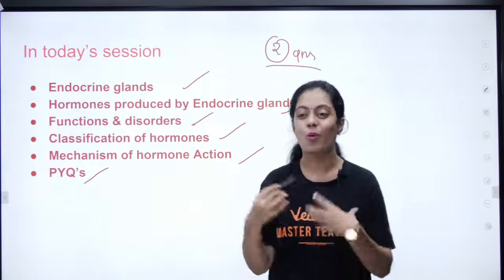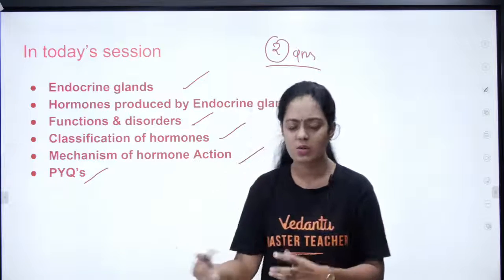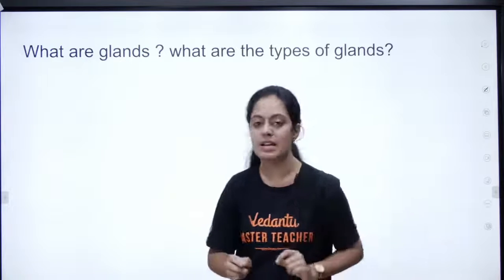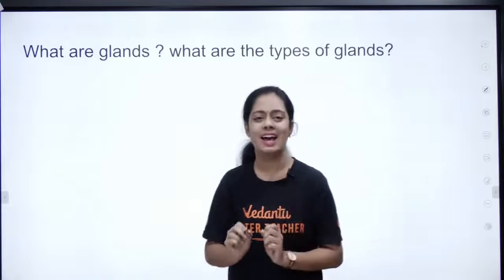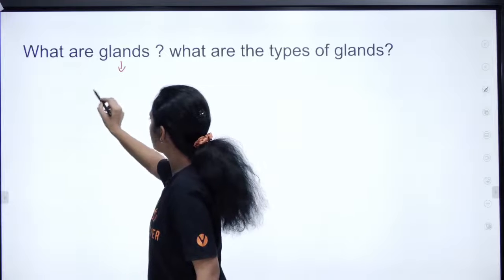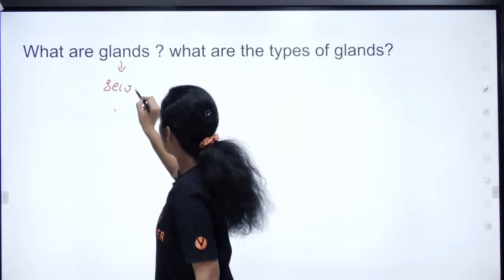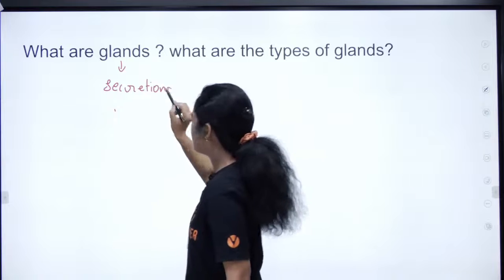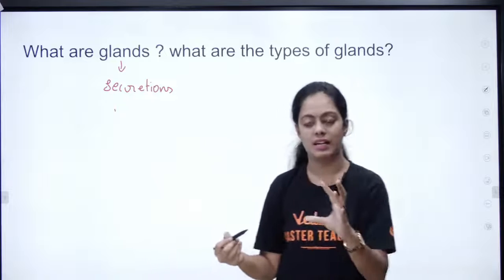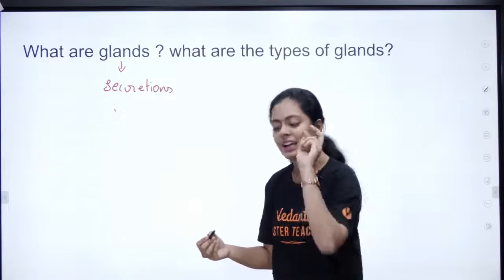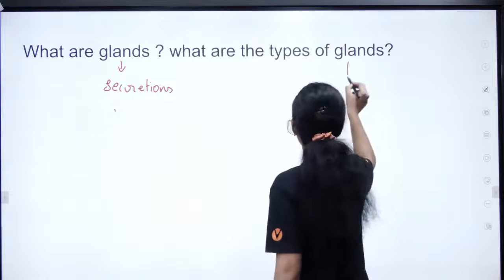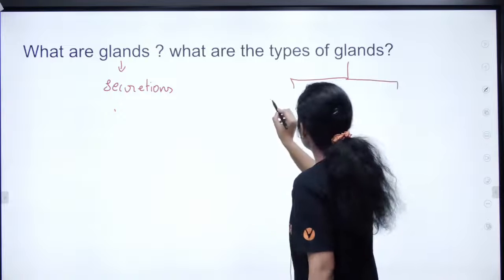Shall we try to understand what are glands, what are endocrine glands, what are exocrine glands? We'll try to decode each and everything. We are going to do NCERT line by line. Okay, first of all, what are glands, pasangla? Glands are those structures which produce certain secretions. Okay, so the secretion can be hormones, it can be enzymes, it can be anything. Glands are those structures which produce secretions. There are two types of gland. Can anyone watching the live tell me what are the two important types of gland? I think all of you should know this, right?